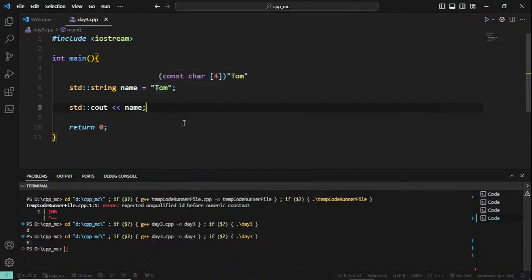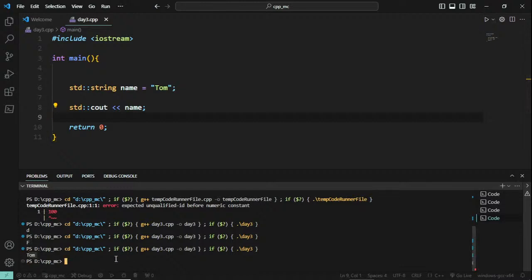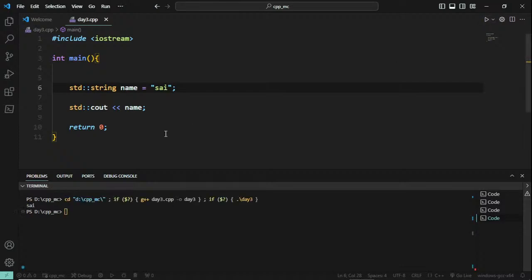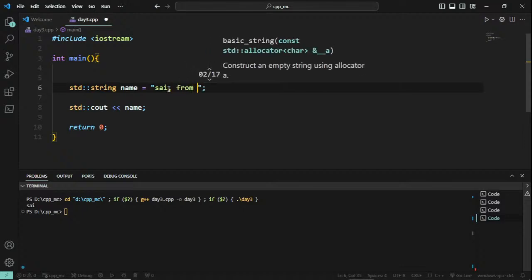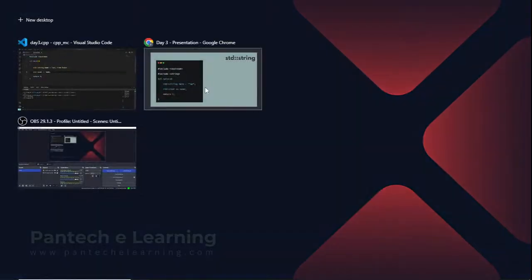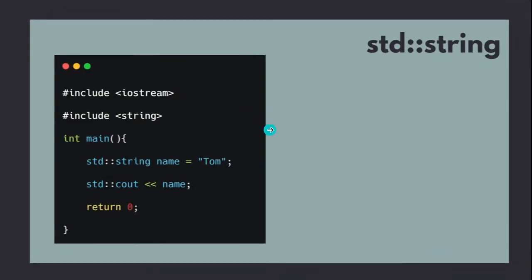So, in double quotes, and then you can run it and get the name. I'll pick only one simple name, Sai. I'll run this, and you can get your names displayed. You can work with strings, for example, you can have spaces and type details, and it will be stored. And that's about strings. We'll be utilizing strings in a lot of places, and there are a lot of use cases. For now, in the data types topic, we stop here.